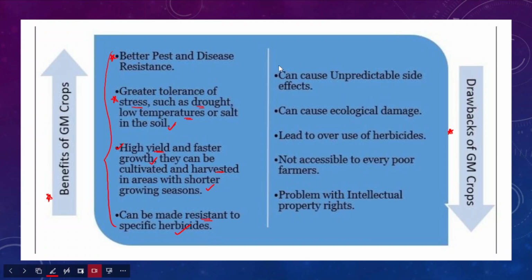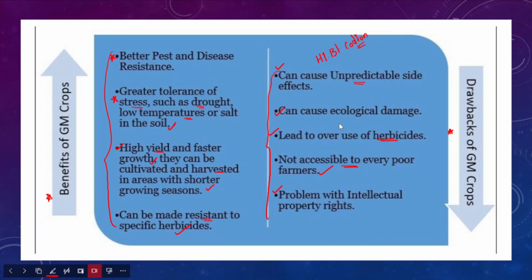However, it also comes with certain drawbacks. Drawbacks of genetically modified crops: they can cause unpredictable side effects first and foremost. The HTBT cotton, that is in the news, had a lot of negative impact on human health. Because of this reason it was not introduced. They can cause ecological damage as well, and they can lead to overuse of herbicides, are not accessible to every poor farmer, and there is a problem with intellectual property rights as well, right? So these are the major drawbacks associated with genetically modified crops.